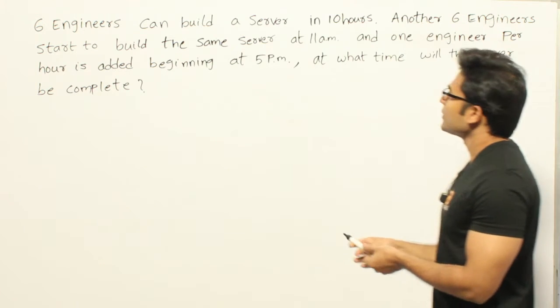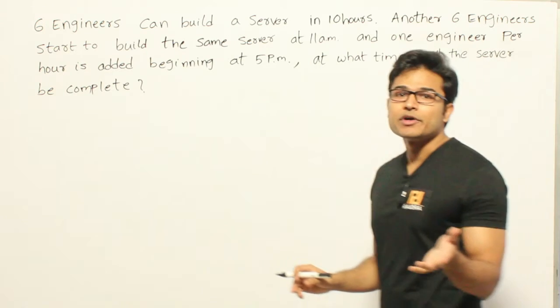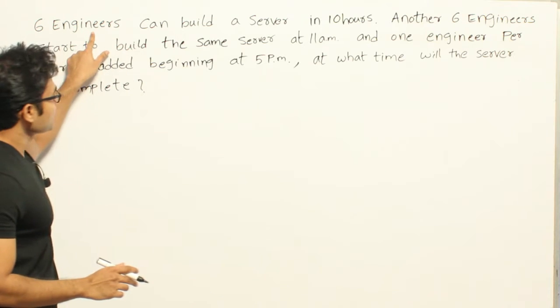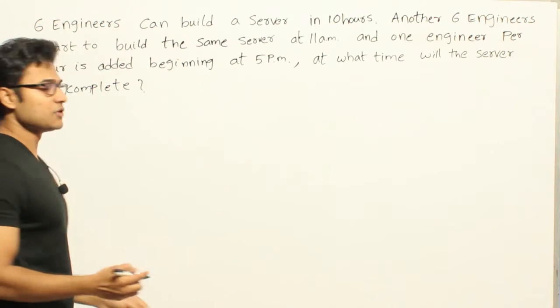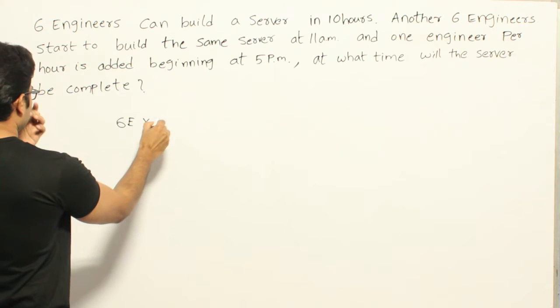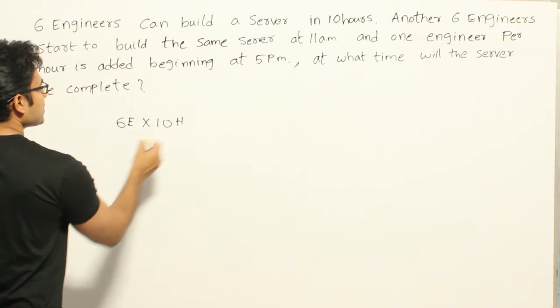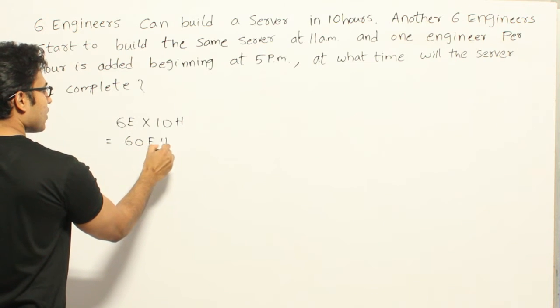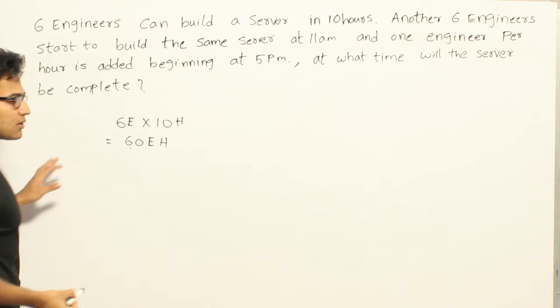The total time required, or the total effort, you can say, the total effort required to build a server is: when 6 engineers are working, they can do it in 10 hours, which means 6 engineers have to contribute 10 hours each. So 60 engineering hours are required in order to finish the server, right?